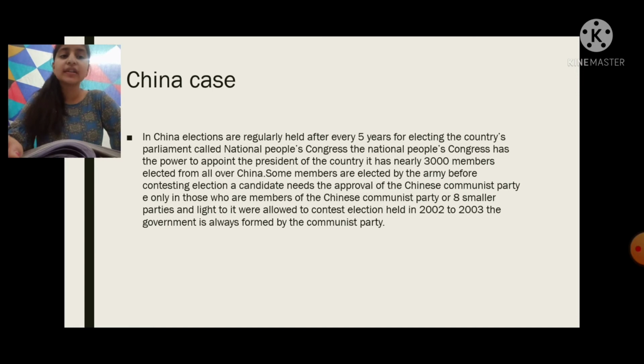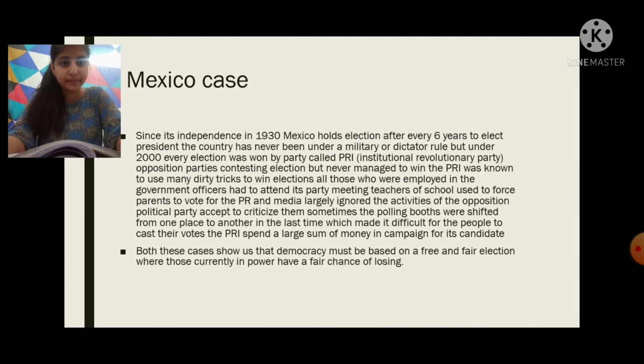Or they can take the approval of the 8 smaller parties which were allowed to contest election. And as it is written in the last line, the government is always formed by the Chinese Communist Party.